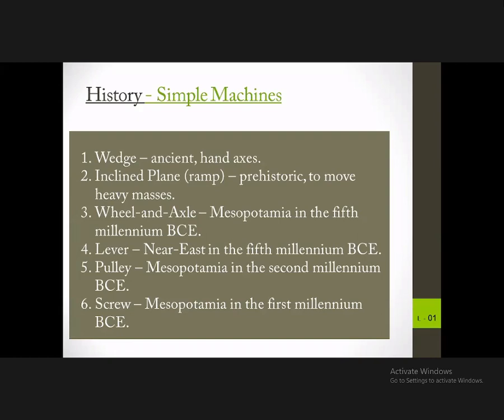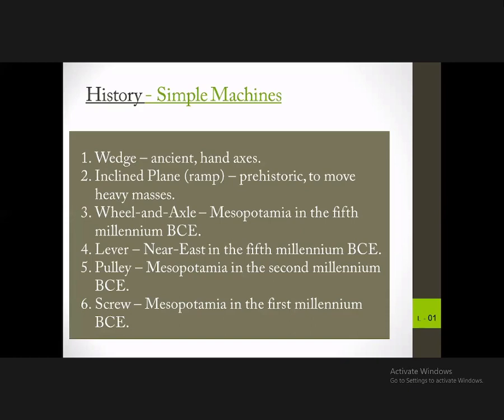And then the wheel and axle, also having a long history where they used the wheels and axles to move things from place to place. And then the lever was used to lift heavy masses.